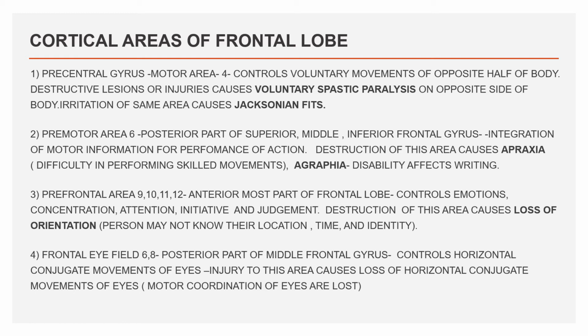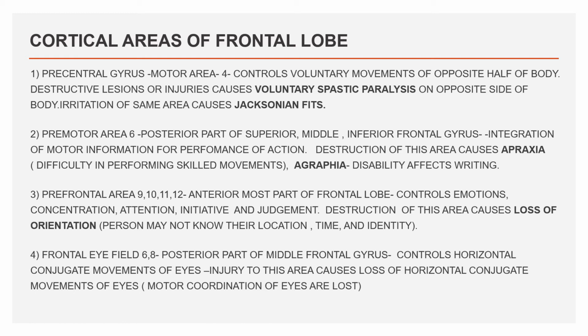Number 1, precentral gyrus. It is motor area 4. It controls the voluntary movements of the opposite half of the body. If destructive lesions or injury occur in motor area 4, it causes voluntary spastic paralysis, or hemiplegia, on the opposite side of the body.